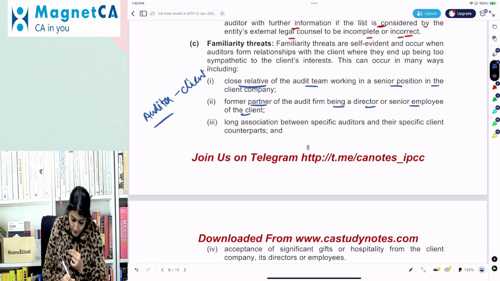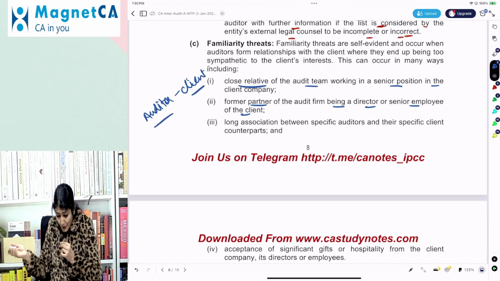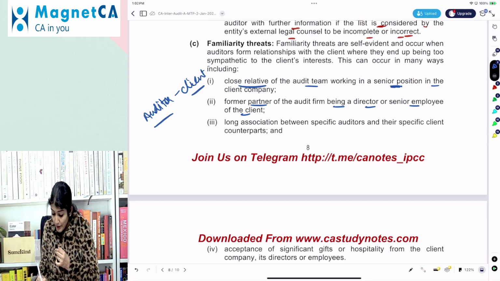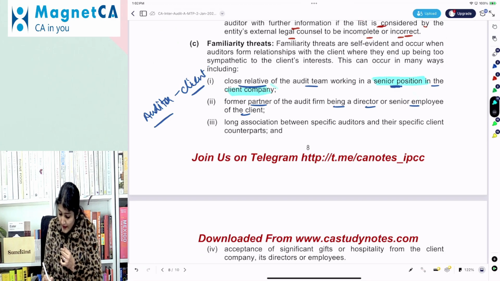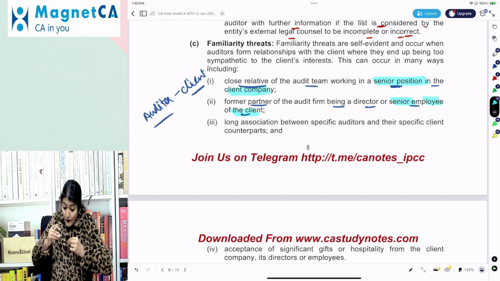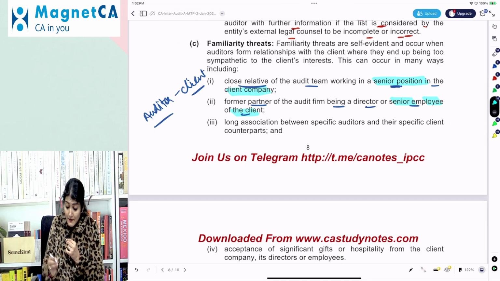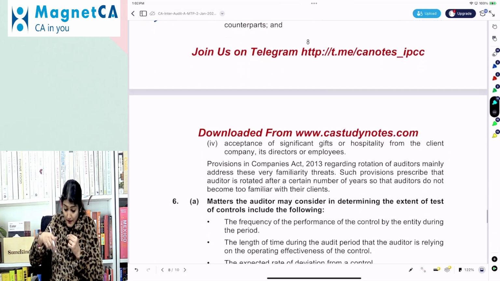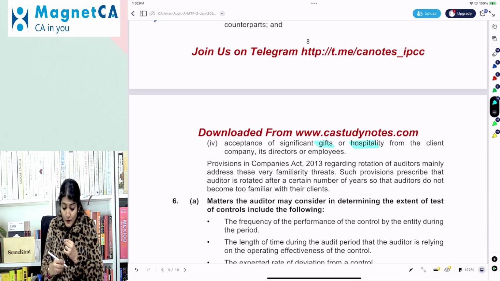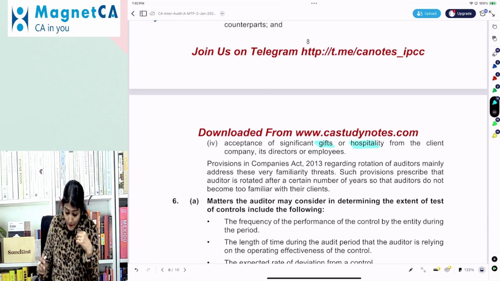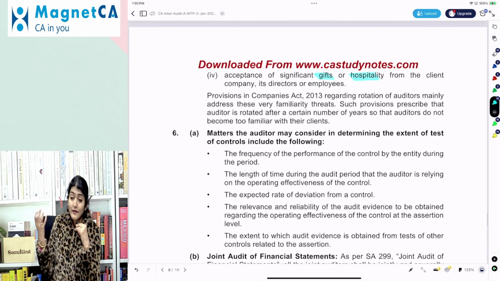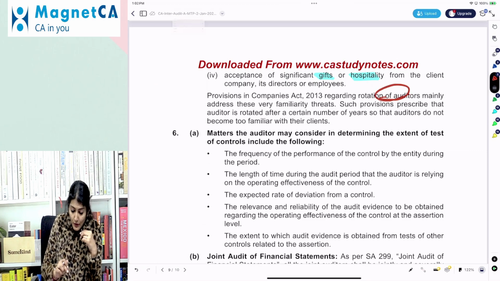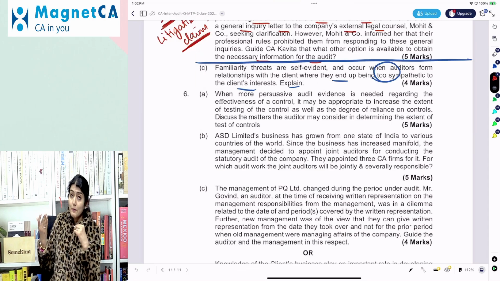A close relative of the audit team working in a senior position. A former partner of the firm is a senior employee of the client. So, a senior position in the client company, a senior employee. Or there is a long association between a specific auditor and their client. That is why rotation of company auditor has come, and acceptance of gifts or hospitality from the client company director or employees. So that's what I told you. That is why the provisions of the company law on rotation of auditor have come into the picture.